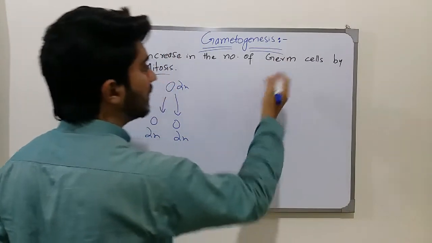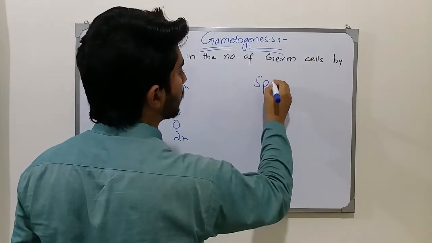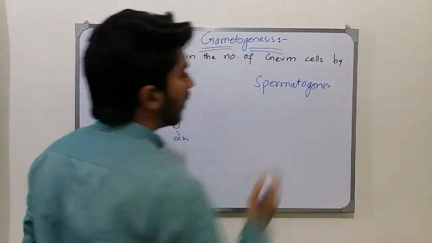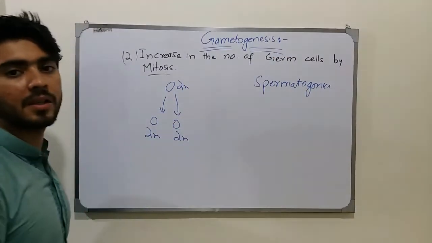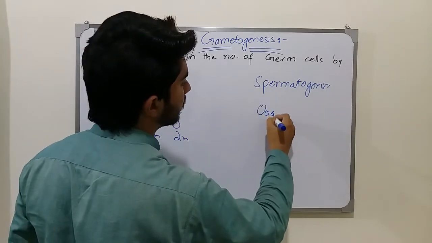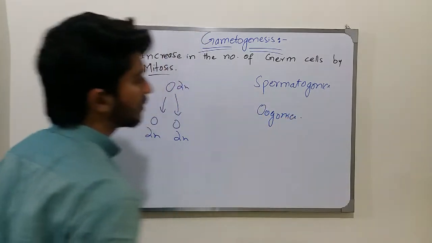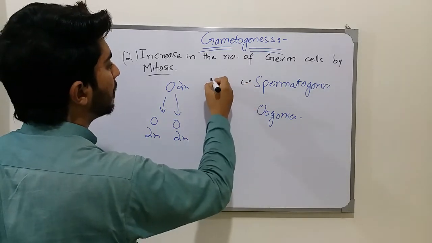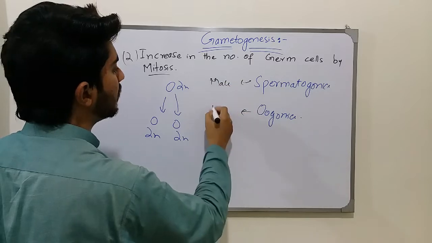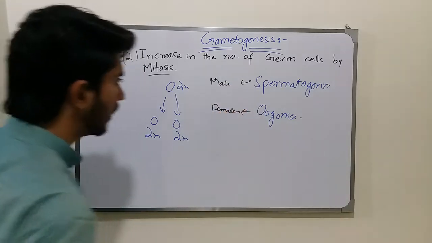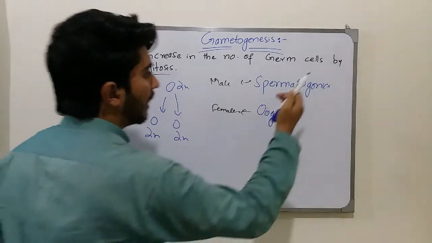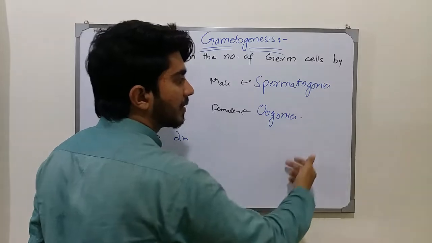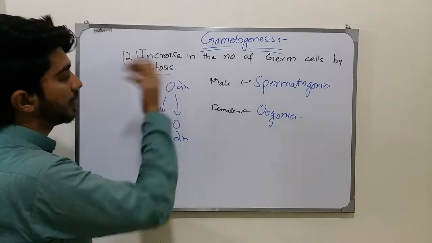Here are the males. In the males, these germ cells are called the spermatogonia. While in the females, these germ cells are called the oogonia. Spermatogonia in the males, and oogonia in the females. The spermatogonia and the oogonia have different kinds of cells and a different quantity of cells that is produced by the mitosis.